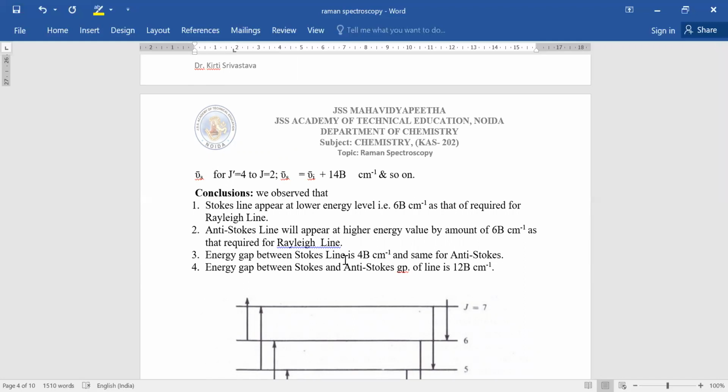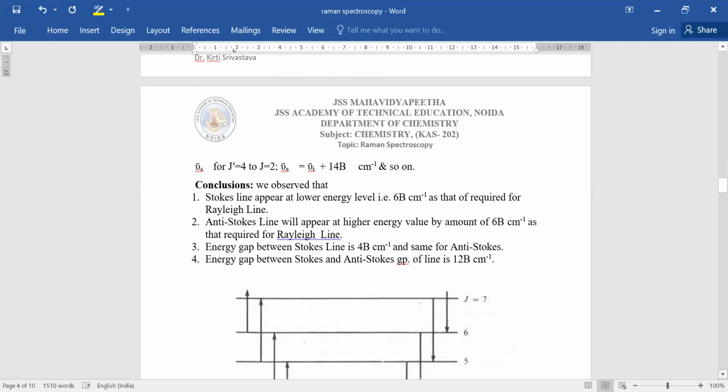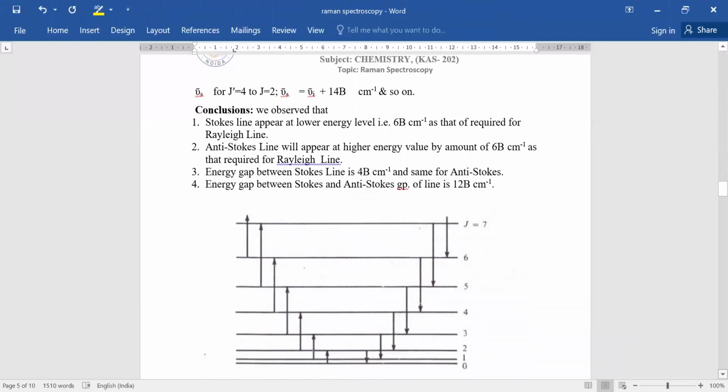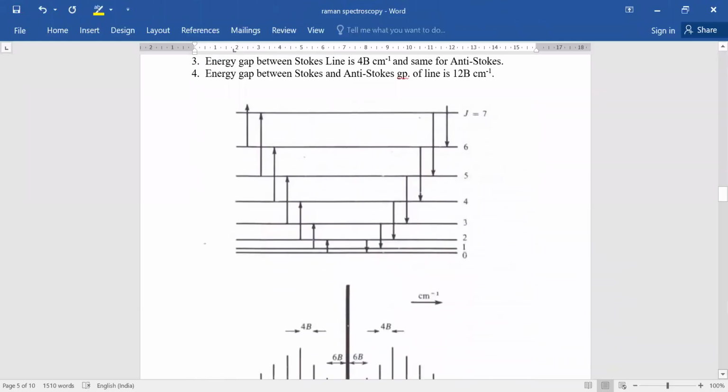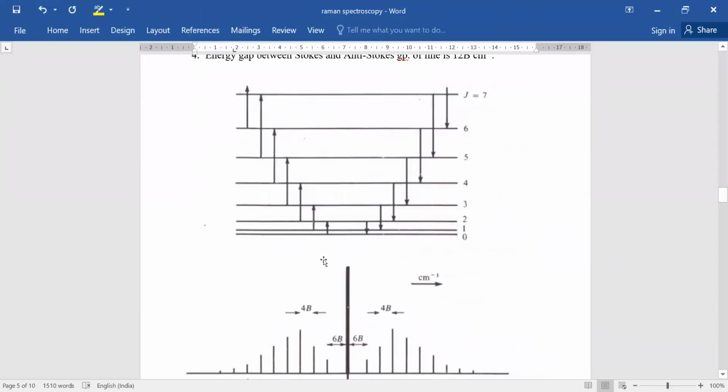And also the energy gap between the Stokes and anti-Stokes first lines is of the order of 12b centimeter inverse. Here in this figure you can see 0 to 2, 1 to 3, 2 to 4, 3 to 5, 4 to 6. These are the transitions that are shown here.